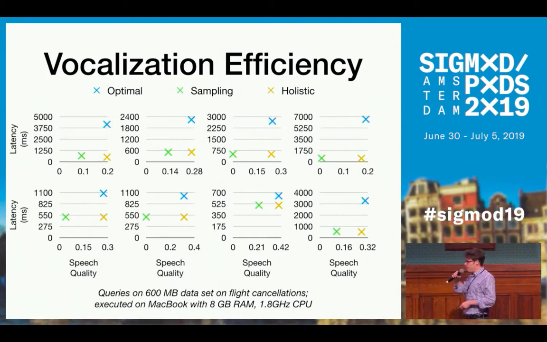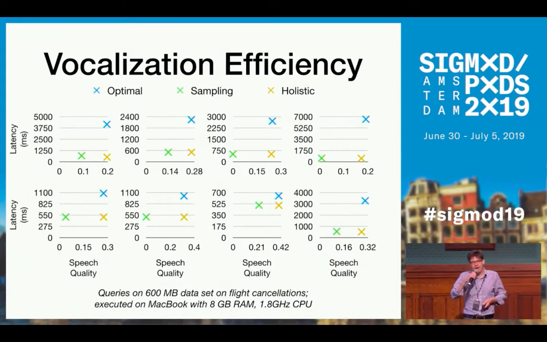Now, here, for instance, we compare the holistic processing against two baselines for different queries on a data set about flight cancellation probabilities. We compare according to the metrics latency and quality of the generated speeches according to our model. And we compare against two baselines. The first one generates guaranteed optimal speeches by first of all fully processing the query and then calculating the precise quality for each speech candidate in the search space.